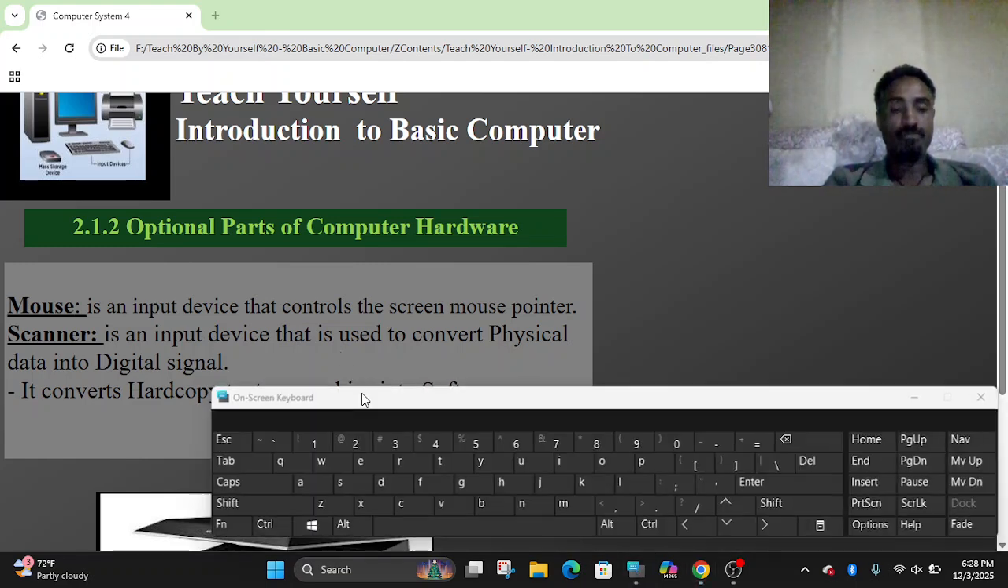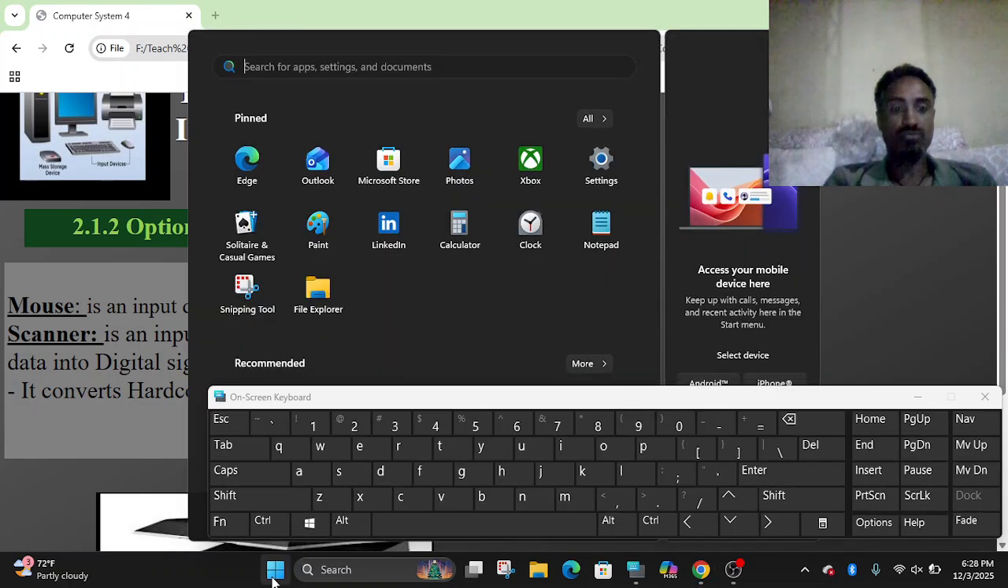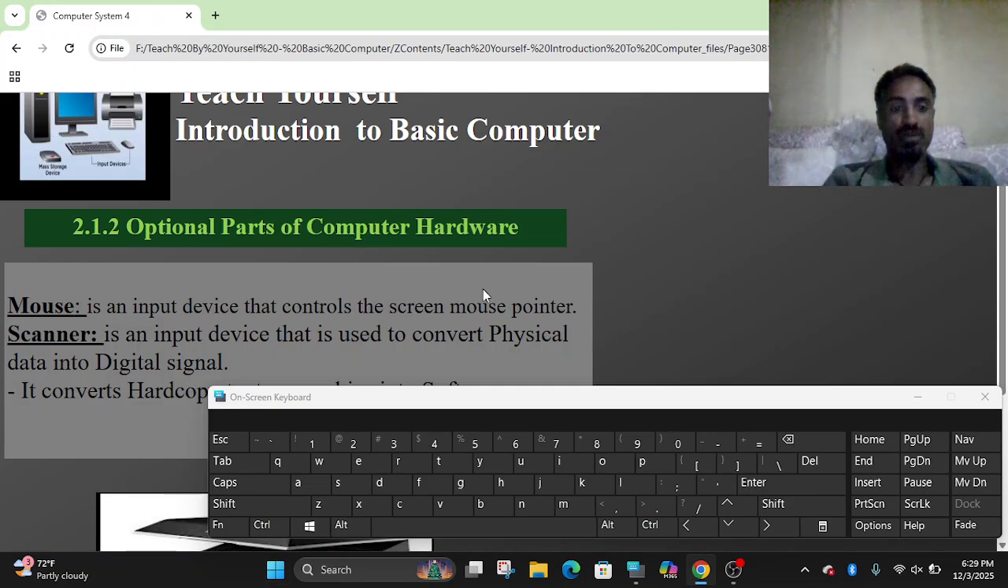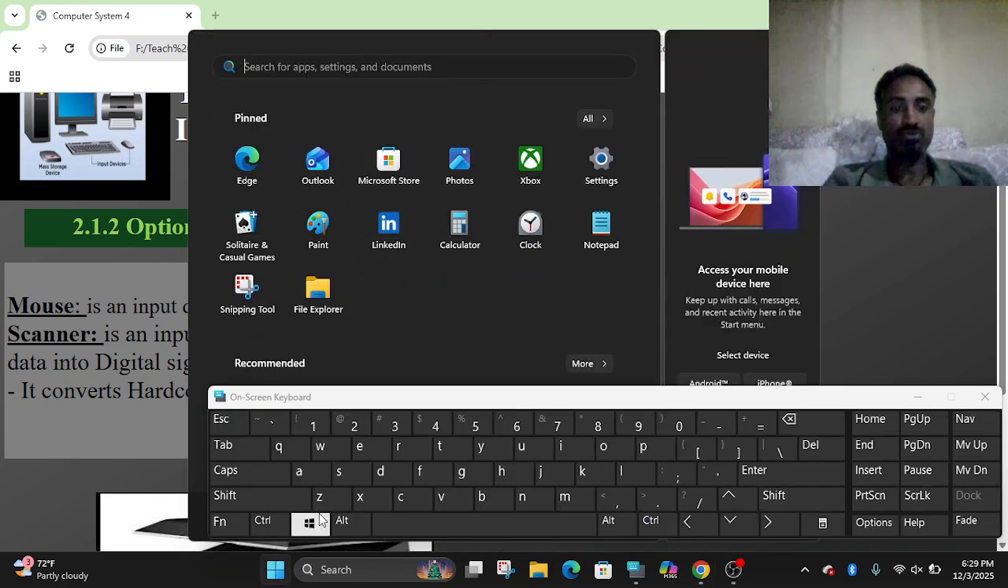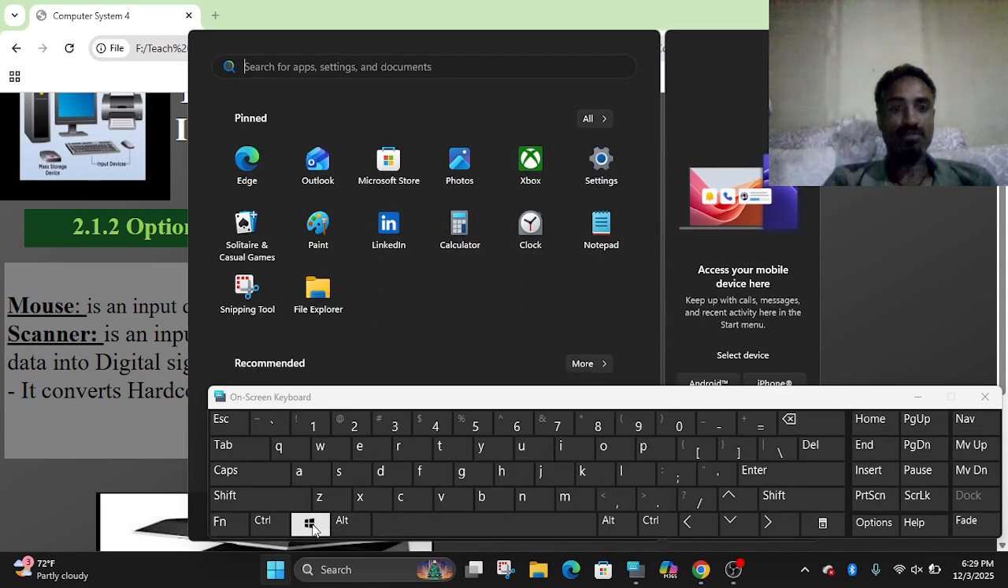For instance, on the keyboard, here is a window key. What is the help of the window key? When we press it, it displays the start menu. Here again, it hides. Or Control plus Escape hides it. The other option, Control plus Escape, displays the start menu. Or pressing the window key displays the start menu.